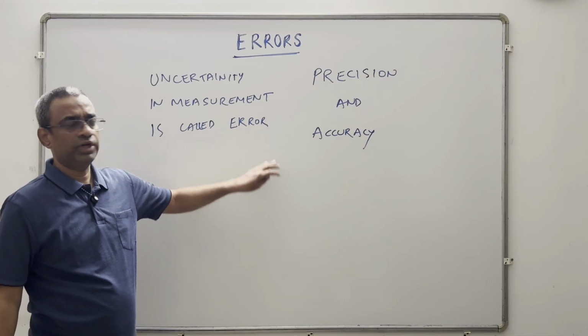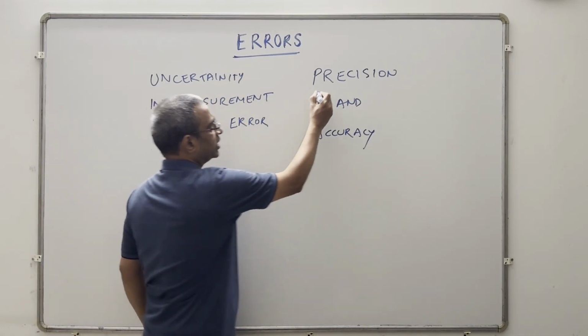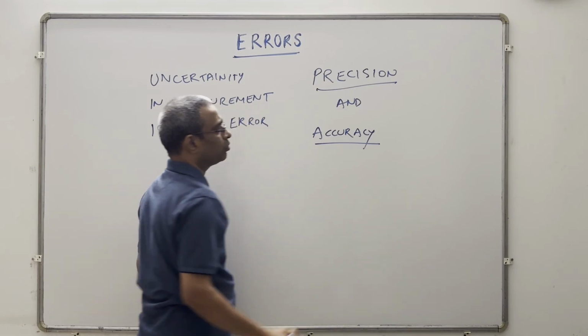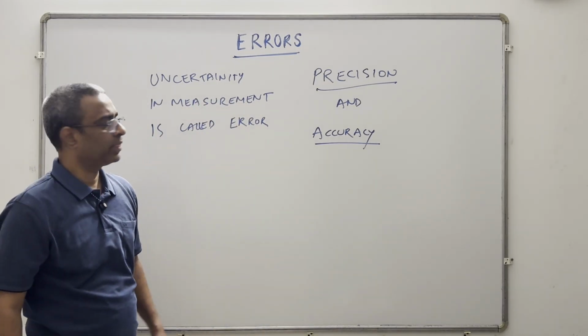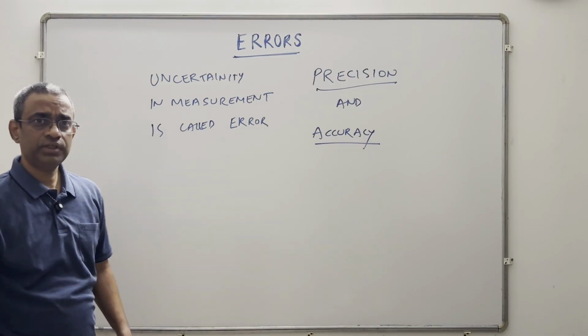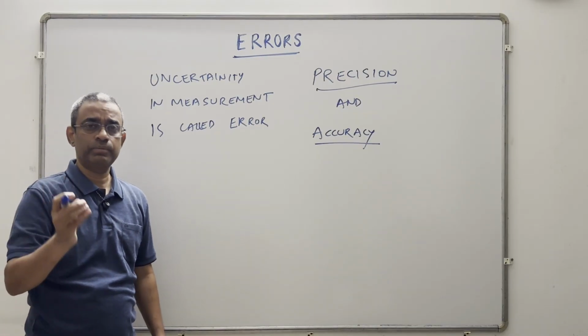Before we go deeper into errors, let us understand these two clearly. What is precision, what is accuracy, and what is the difference between them? Precision. Precision is to how close a value you can make a measurement.